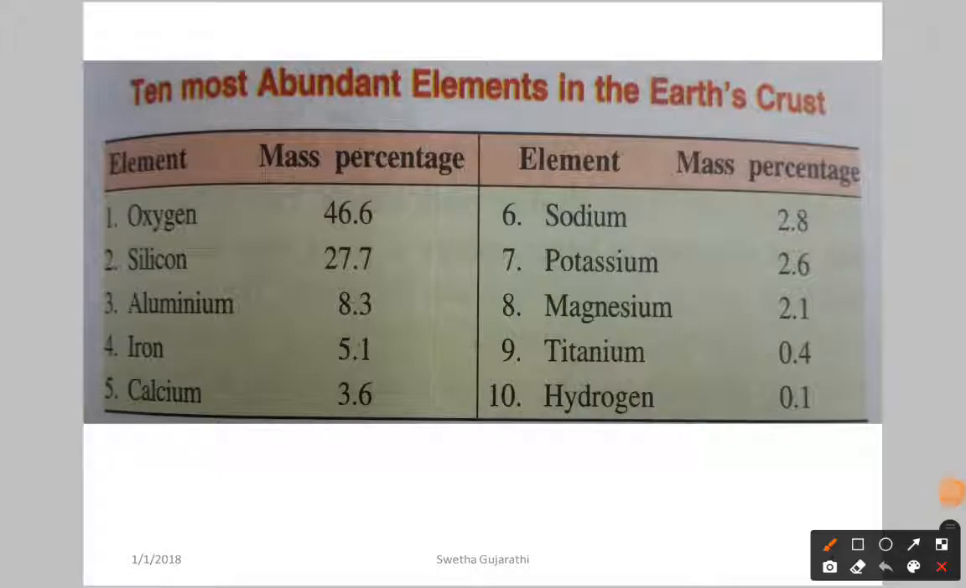These are the top 10 elements available in the earth crust. We already discussed this in group 13 also. Oxygen is the first, then silicon, aluminum. So these are the top 10 elements available in the earth crust.